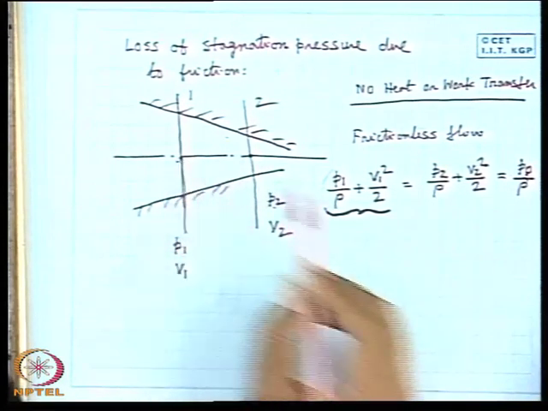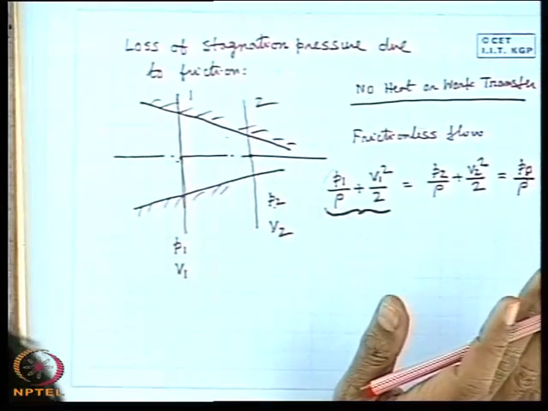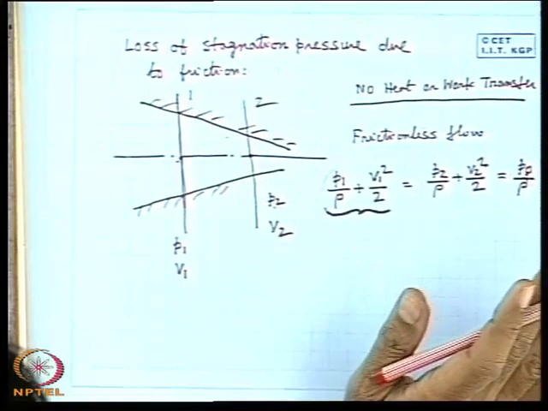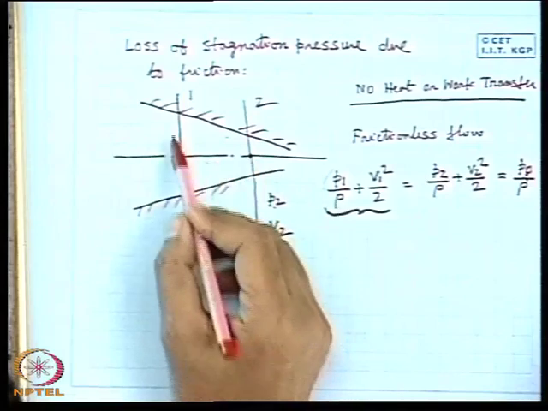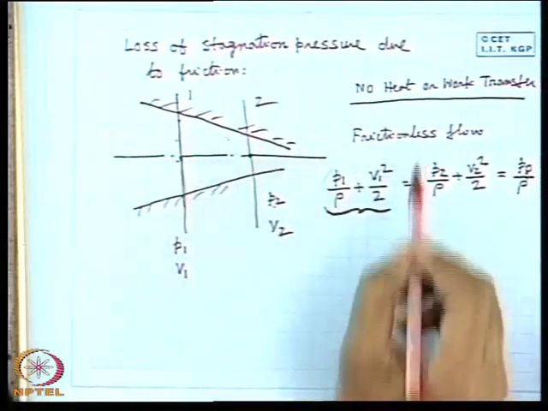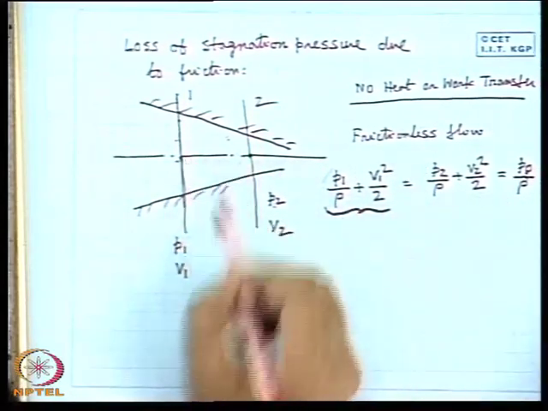So long as we discard the potential energy part. I am sorry, if you discard the potential energy part. That means if the potential energy changes are neglected, then the total mechanical energy remains the same in a frictionless flow, so that the stagnation pressure remains the same.